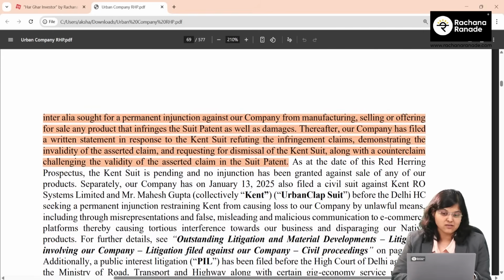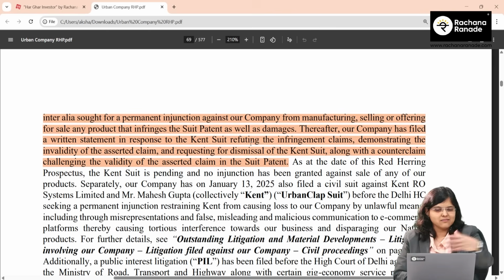Now for that, has Urban Company also said something? So obviously yes. By the way, Kent is seeking a permanent injunction against the company from manufacturing, selling or offering for sale any products that infringe the suit patent, as well as damages. But what is Urban Company saying? They have filed a written statement in response to Kent's suit, refuting the infringement claims, demonstrating the invalidity of the asserted claim and requesting dismissal of Kent's suit, along with a counterclaim challenging the validity of the asserted claim in the suit patent.